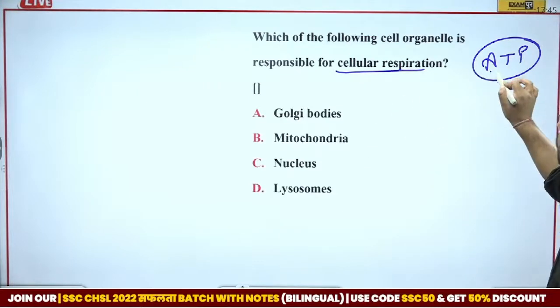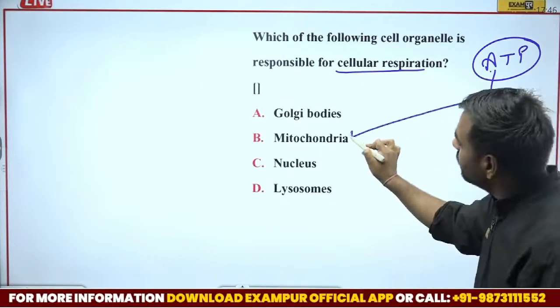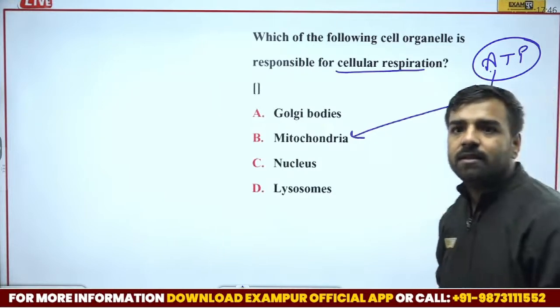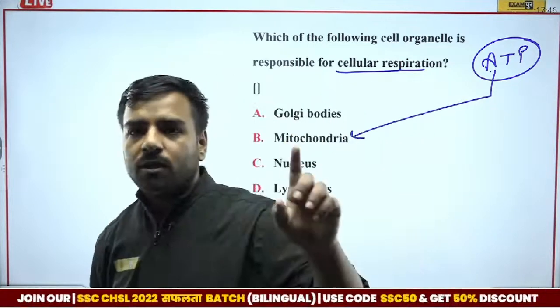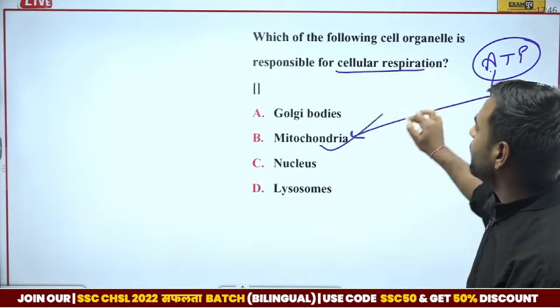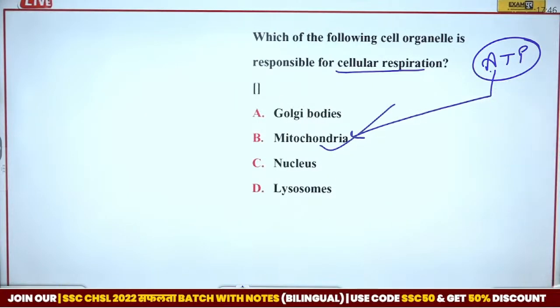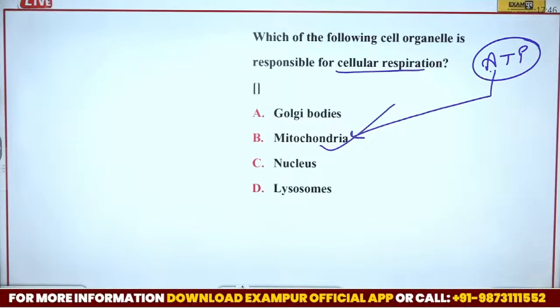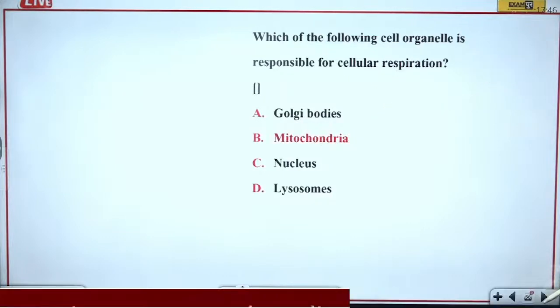And I have already told you, ATP is generated where? Mitochondria. So, got this point? So the cell organelle which is responsible for cellular respiration is mitochondria. Okay, so option number B is correct, and Vikram, I guess you got this point.